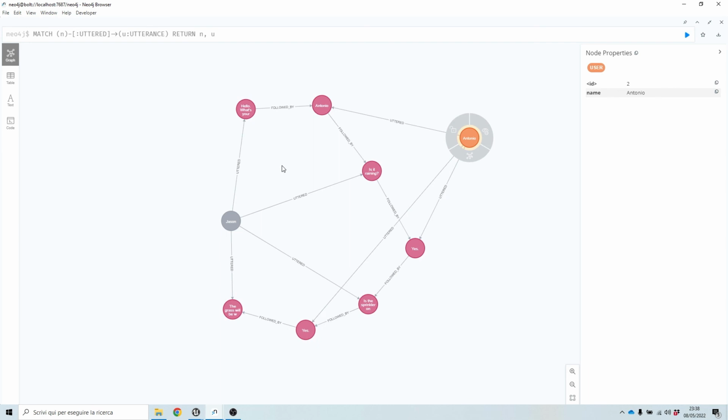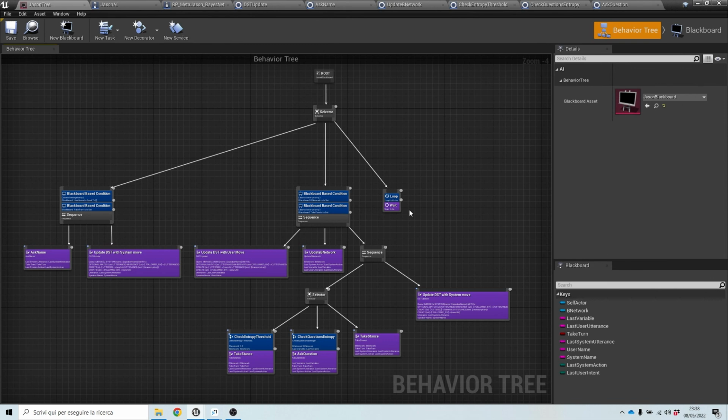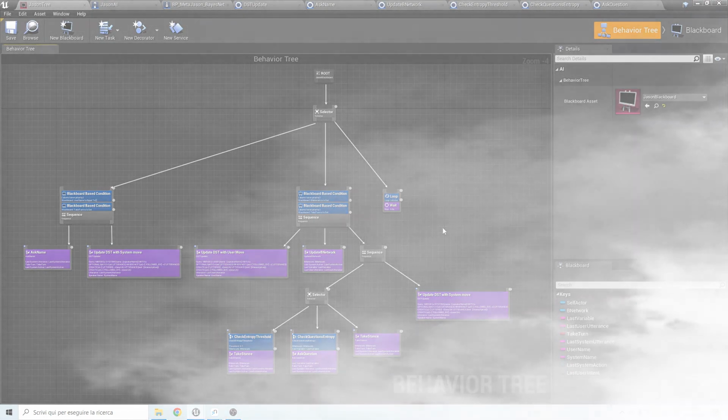So this is how you combine AI in Unreal to handle Neo4j and to use Bayesian networks to take decisions about what to say. In the next videos, I will show you how to improve the connection between this system and Neo4j to also keep track of the information coming from natural language understanding.